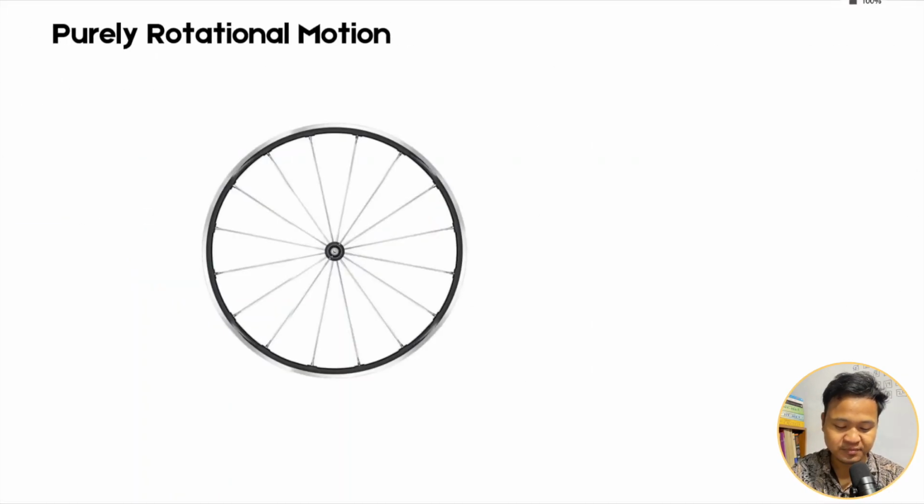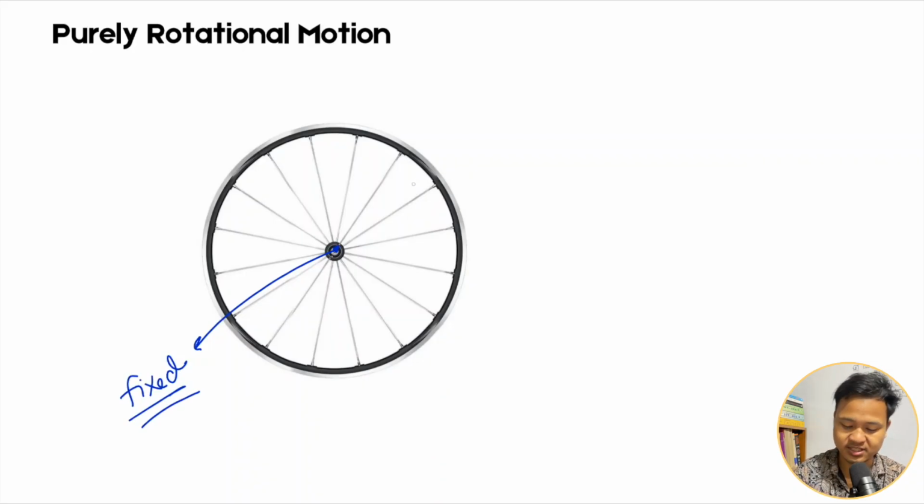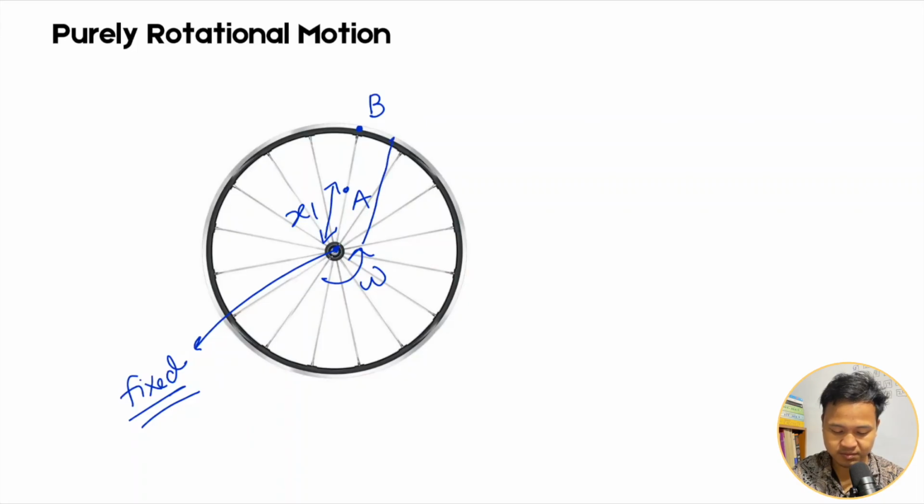Okay, now let us look at purely rotational motion. Suppose this fan is fixed, so here it is fixed in the middle. When the fan is switched on, now it is rotating, okay, with angular velocity omega. Now if I take points, say point A and point B, A is at a distance of x1 and B is at a distance of x2. What is the velocity of point A?